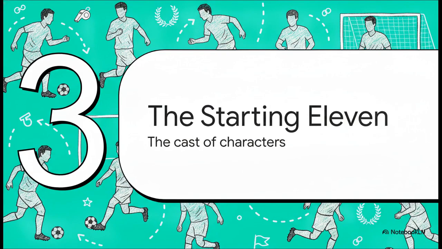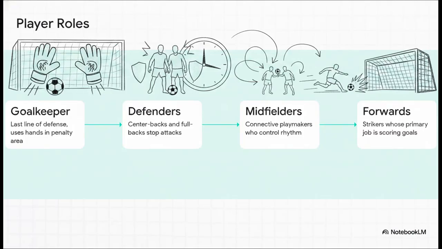All right, Section 3, the starting 11. We've got our stage, so let's meet the cast of characters. You've got exactly 11 players per side built in 4 main layers. Step 1. The goalkeeper. They're the last line of defense and the only player on the pitch who can use their hands, as long as they're in their penalty area.